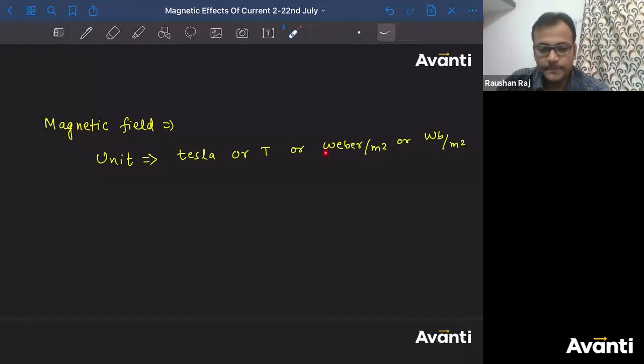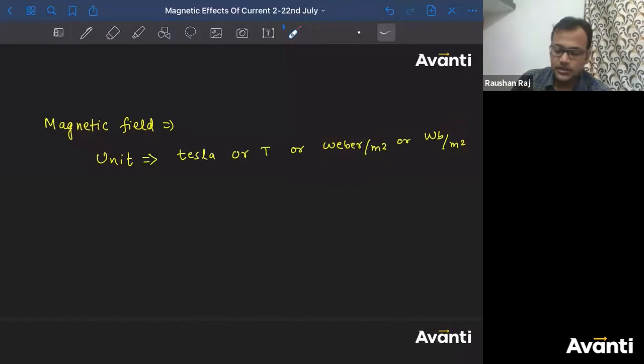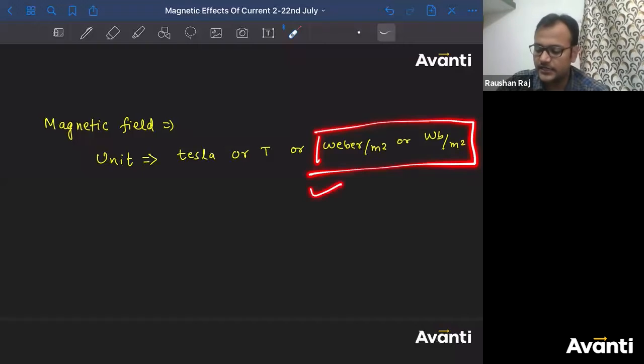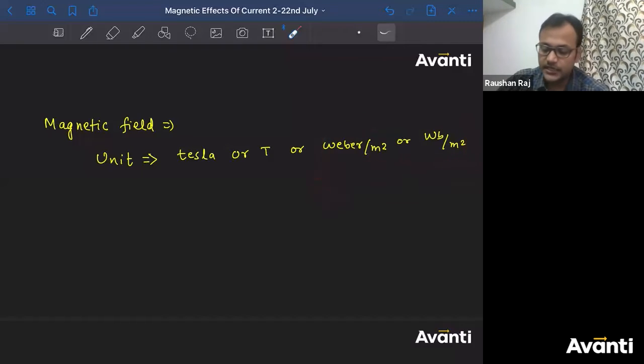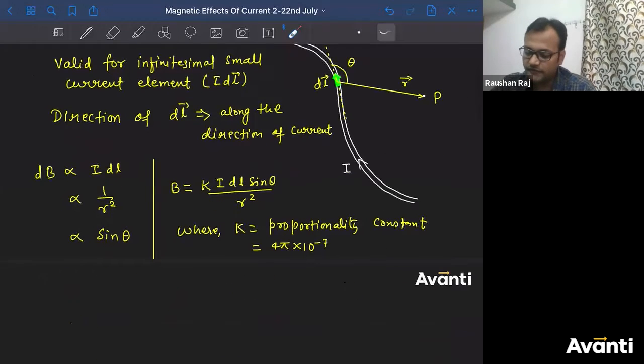What is Weber? You'll study this Weber. Weber is nothing but magnetic flux. You will be taught this part. I'll teach you after 3 or 4 classes what is magnetic flux. Or I think in EMI, in electromagnetic induction, I'll teach you what is Weber. All right. Just for the sake of unit, remember this. Otherwise, remember this Tesla. समझ में आया बच्चा लोग? अच्छा. So this is the Tesla. Tell me what is the unit of K here?